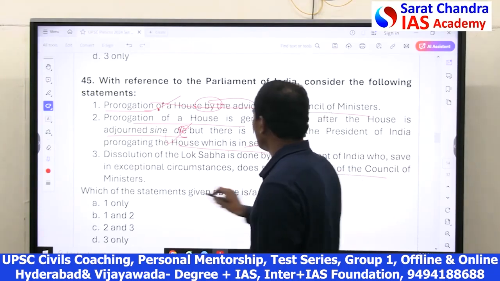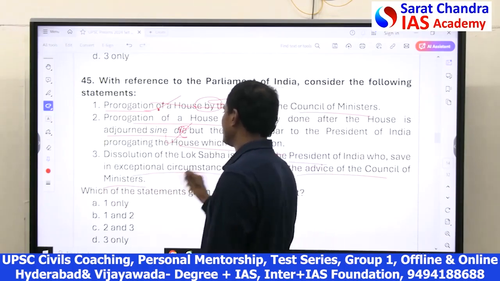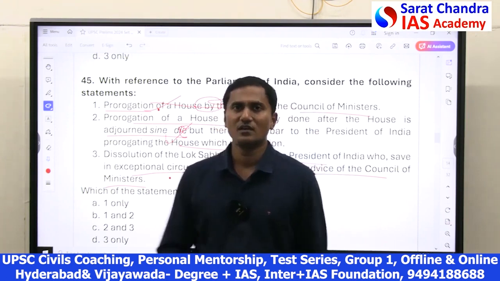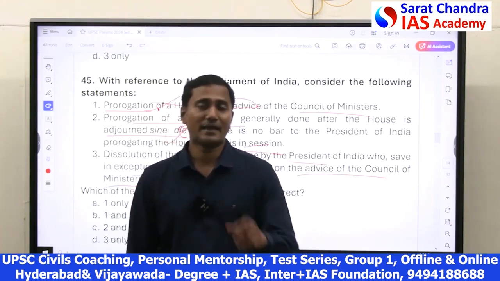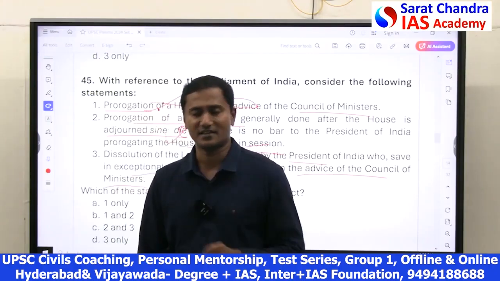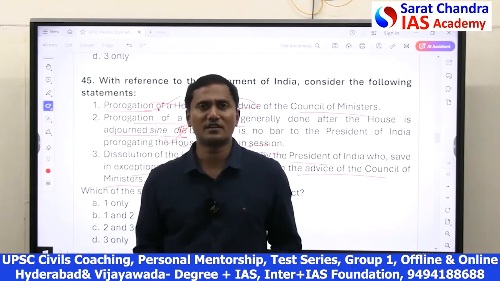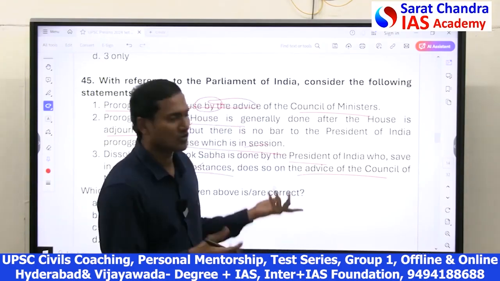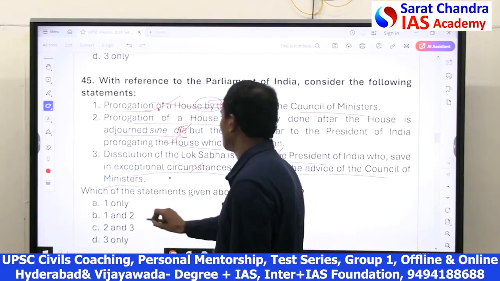Dissolution of Lok Sabha is done by the President by the advice of the Council of Ministers, except in exceptional circumstances. Correct. Generally, Lok Sabha is dissolved mostly upon the advice of the Prime Minister and Council of Ministers. But in some exceptional circumstances like political deadlock, constitutional crisis, when there is no majority, the President can, at his discretion, take a decision to dissolve Lok Sabha. So, this is correct. So, 2 and 3 are correct.